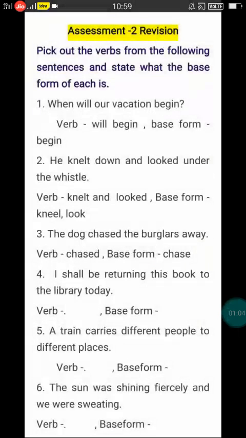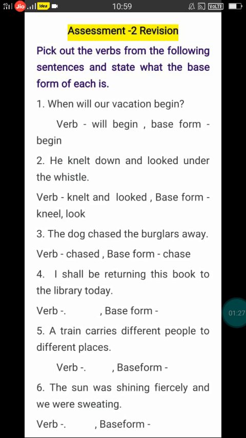Pick out the verbs from the following sentences and state what the base form of each is. Here, from the sentences, first you need to identify what is a verb. Then, you need to identify the base form of the verb. Few I have done for you, the remaining you need to do, children.